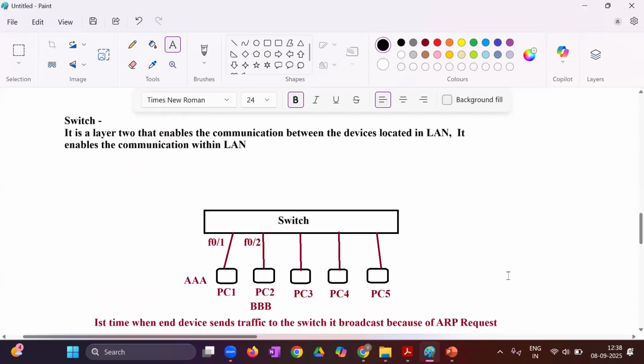See, for example, consider here what happens. This is a switch. With this switch, we have F01 port, F02, F03, F04, and F05. 5 ports. So per port collision domain means that each port is independent of each other. It is not going to affect other ports, right? So if any traffic is coming from F01, F02 doesn't have to wait. It will send. Same as F03, it does not have to wait. Whereas in the case of a hub, it has to wait. Why? Because that was having a single collision domain. Here we have per port collision domain. It means each port is acting independently.